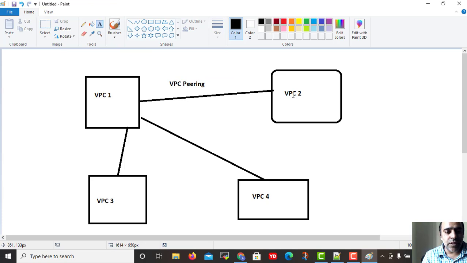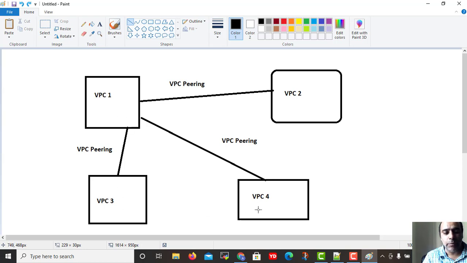Now, suppose VPC 2 also needs the same thing. VPC 2 also needs to connect with other servers. So what do you do? Similarly, you create another VPC connection. VPC peering is already happening between 1 and 2, so VPC 2 wanting to talk to VPC 1, I don't need to create any connection.